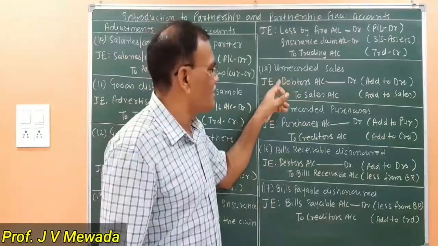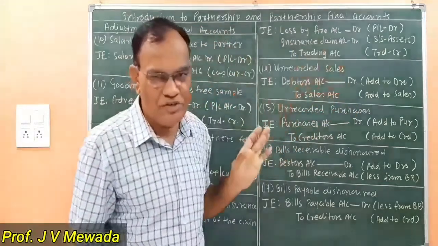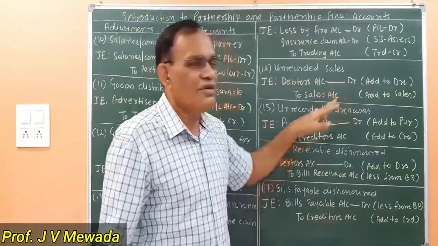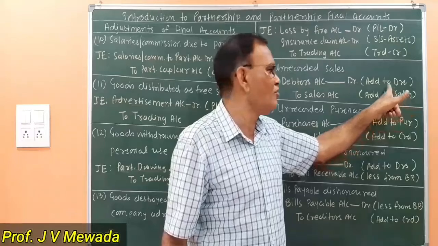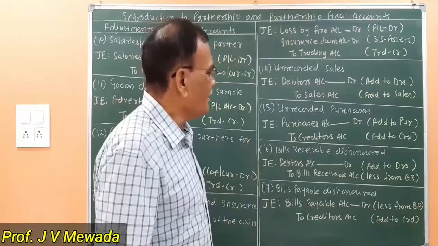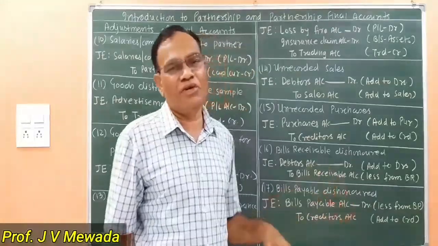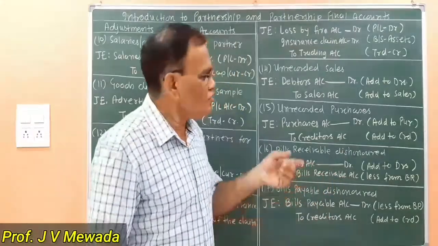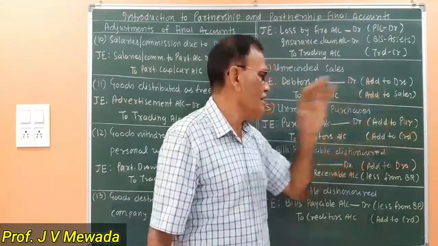So entry for unrecorded sales is: goods are out, we have not recorded, so sales account is credited as usual. And the amount is receivable from the debtors. So debtors account debit to sales account. So the amount of the debtors will increase and the amount of sales will also increase. So we are adding to the debtors and we are adding to the sales. At the same time, unrecorded purchase account is debited because we have not recorded. So again we are recording, and creditors account is credited. So again we are increasing the creditors. So both purchases and creditors are added. So add to purchase and add to creditors.